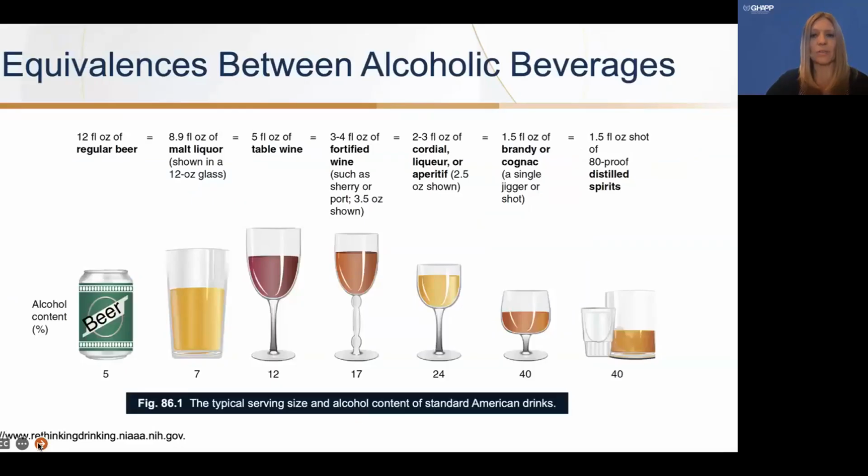So as we talk about alcohol and how this may impact liver disease, it's important that we have an understanding of the equivalences between alcoholic beverages. So you can see here that each of these listed are essentially equivalent. A 12-ounce regular beer is essentially equal to a 5-ounce glass of table wine, which is equal to about a 1.5-ounce shot of distilled spirits. As we just discussed, the parameters are typically listed in grams, and so one beverage here is equal to about 14. So this may be a useful chart to use with our patients to make sure that we're all on the same terms when we're discussing.